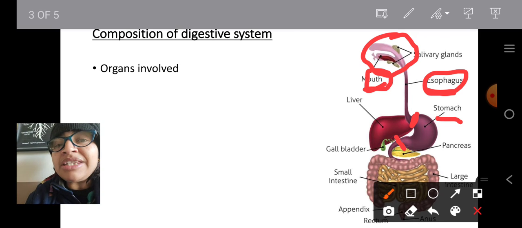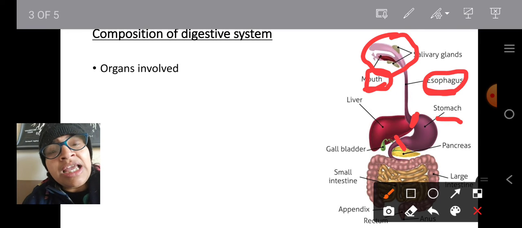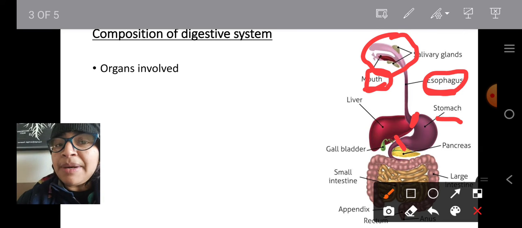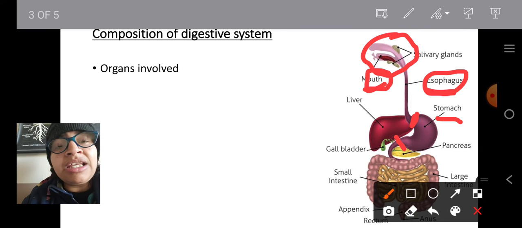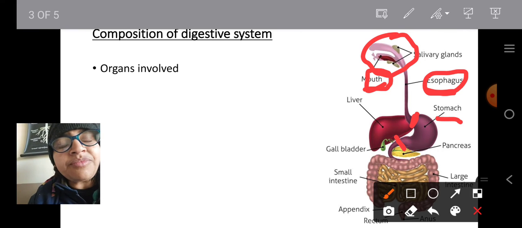The enzymes include the protein digesting enzymes and the lipid digesting enzymes. The protein digesting enzyme is named pepsin and the lipid digesting enzyme is lipase. Only the salivary amylase which is present in our mouth comes along with food into the stomach for the digestion of food.